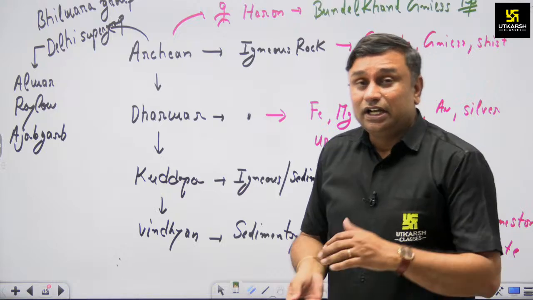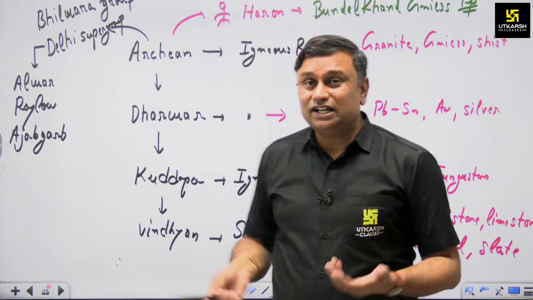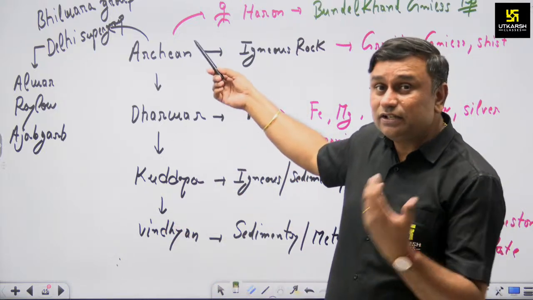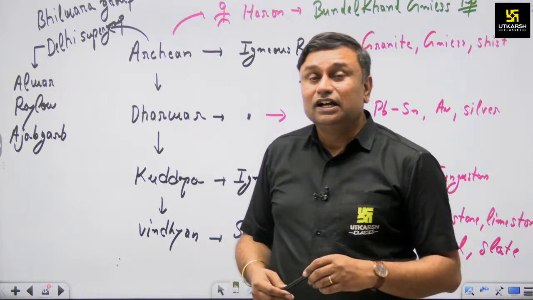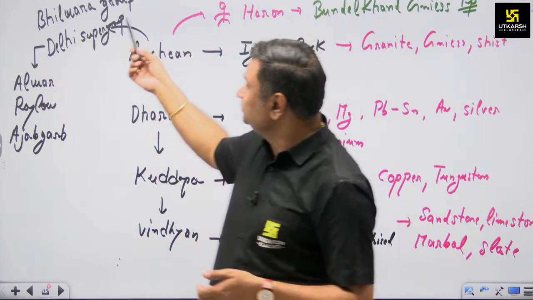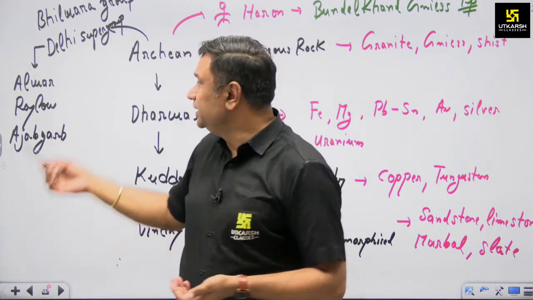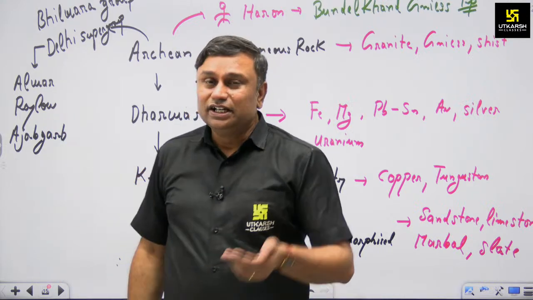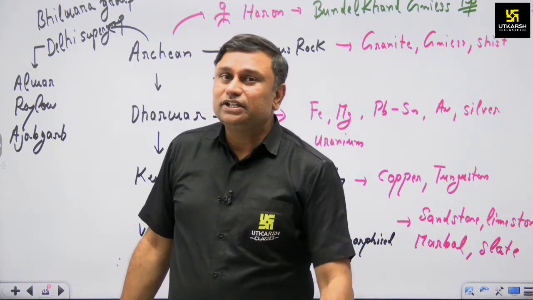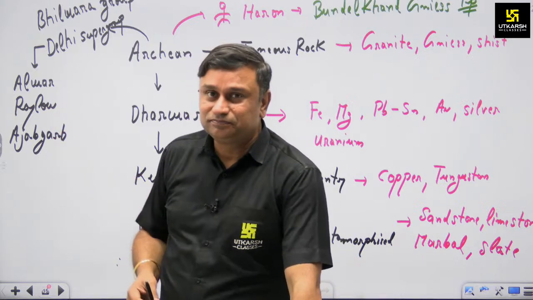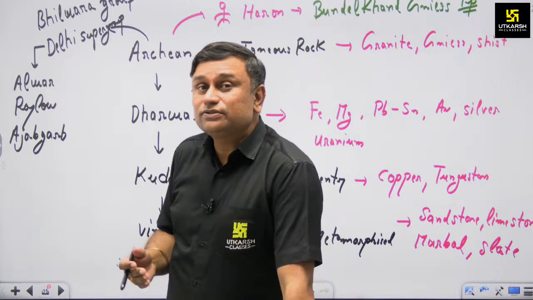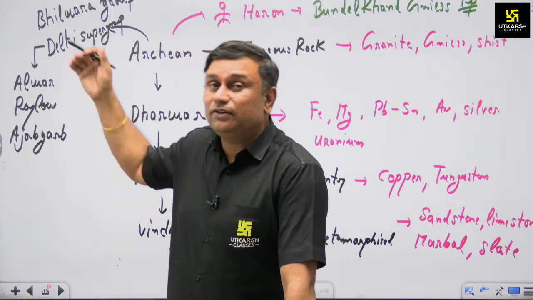But according to some geologists, the Archean rock system or the initial rock system found in Rajasthan is also known as the Bhilwara group or the Delhi group, and there are subsections of the Delhi group, namely Alwar, Railo and Ajabgarh. In one exam they asked about the Railo system. The Railo system is associated with the initial part of Aravalli.